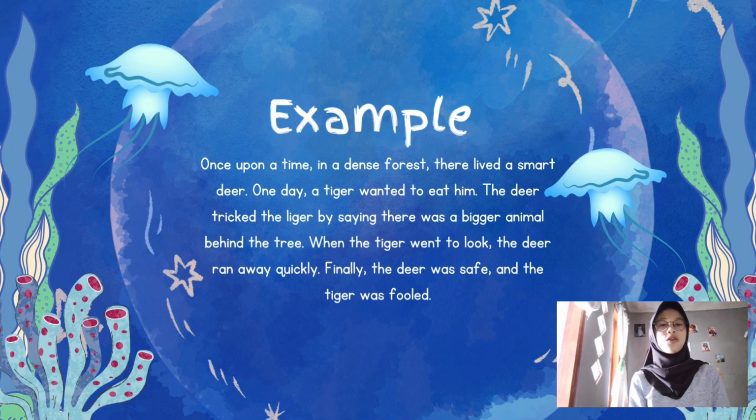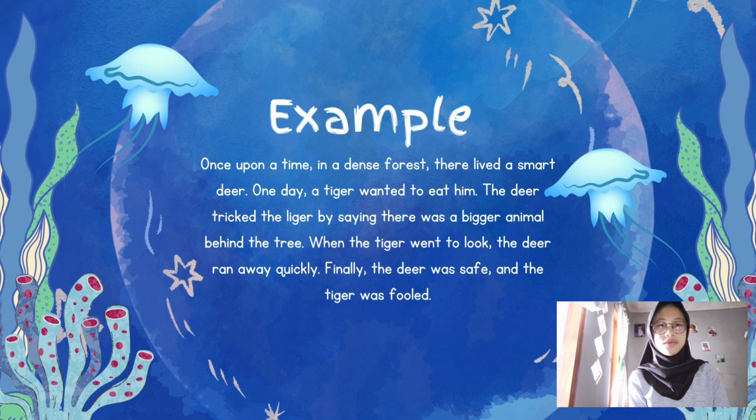For example: once upon a time, in the dense forest, there lived a smart deer. One day, a tiger went to eat him. The deer tricked the tiger by saying there was a bigger animal behind the tree. When the tiger went to look, the deer ran away quickly. Finally, the deer was safe and the tiger was full. The purpose of the example story is to entertain the reader and provide a moral message.